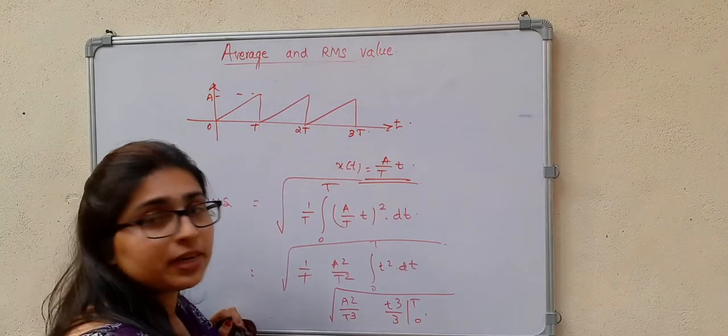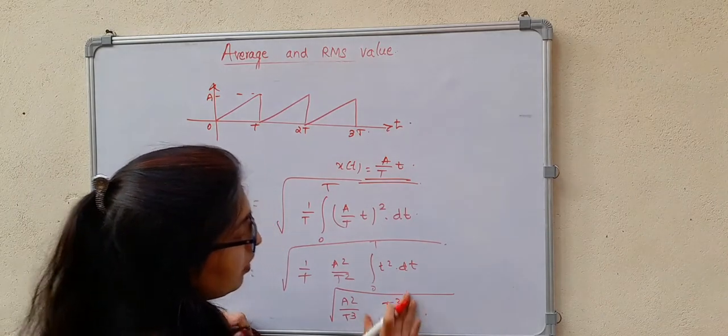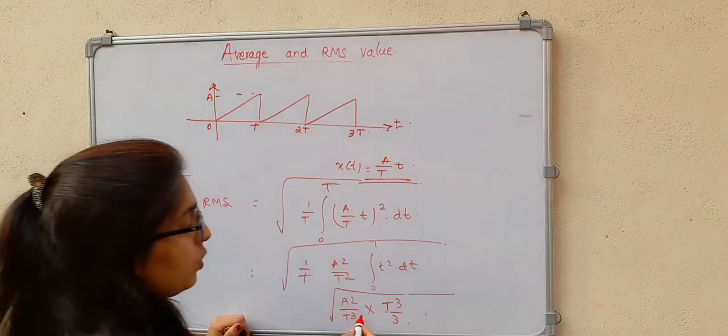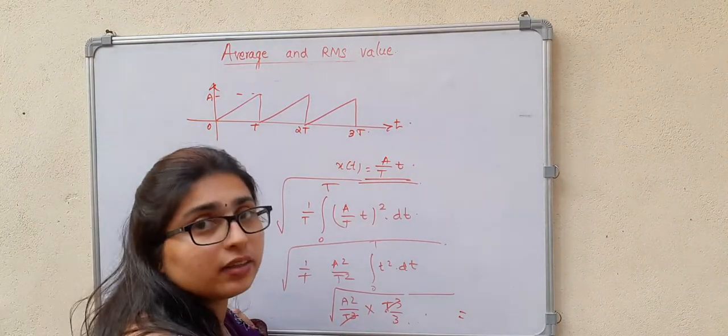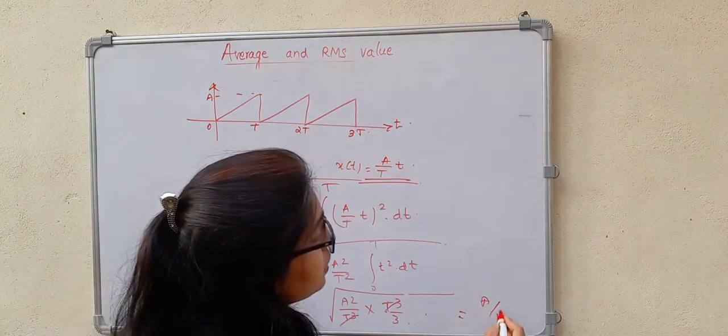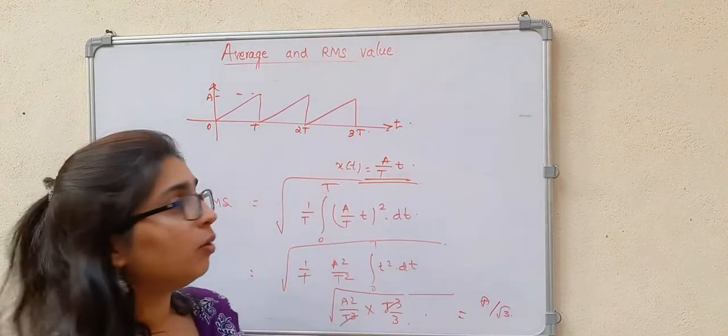Putting the limits, it is T cube by 3. So T cube gets cancelled. When I take it outside the square root, it becomes A by square root 3. This is the RMS value of this sawtooth waveform.